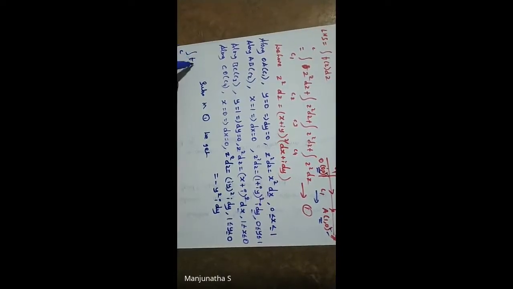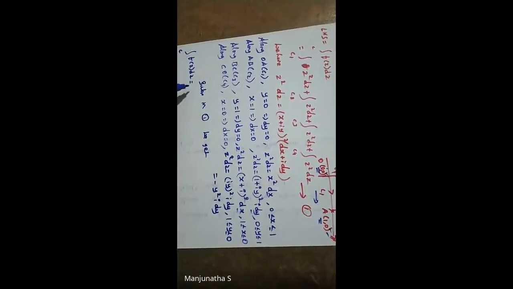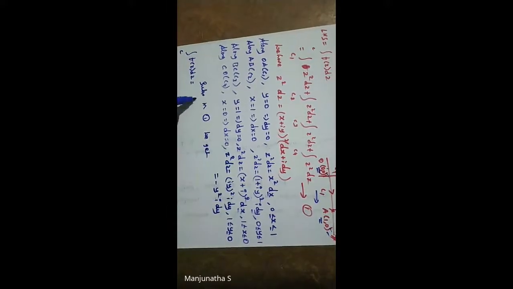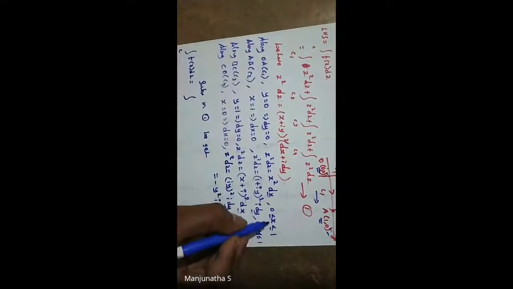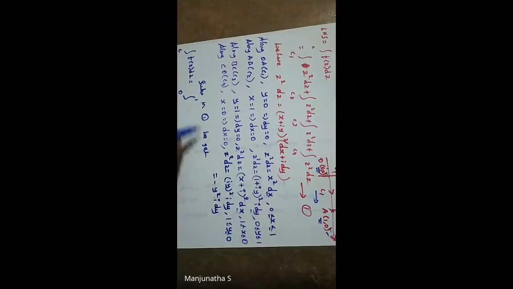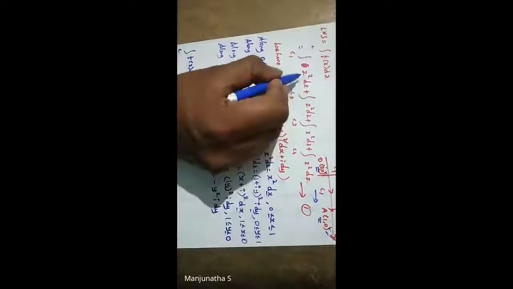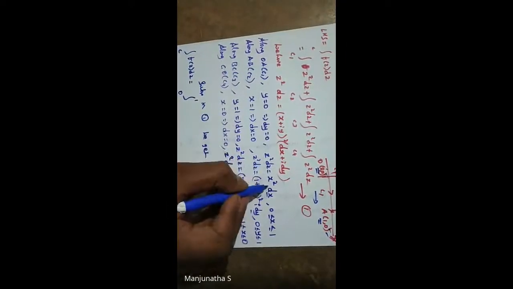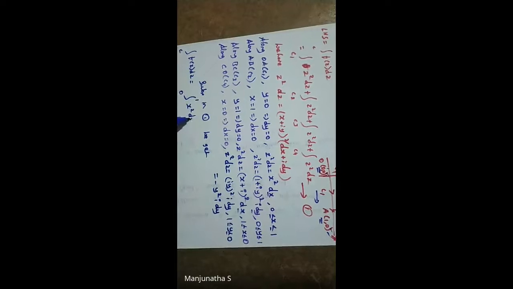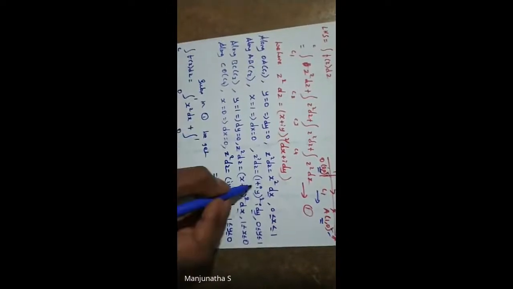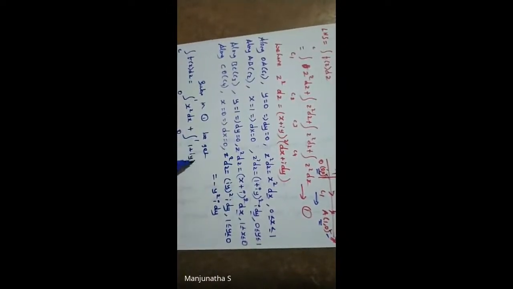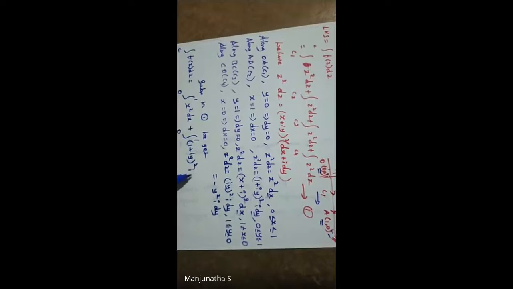So substituting in 1, what we get: LHS, this is integration over C of f(z) dz, equal to, first one, integration over C1 with limits 0 to 1 of z square dz, so z square dz is x square dx. Next, plus integration over C2, that is 0 to 1, of (1 plus iy) the whole square. So this is (a plus b) whole square, for that we need to simplify first.